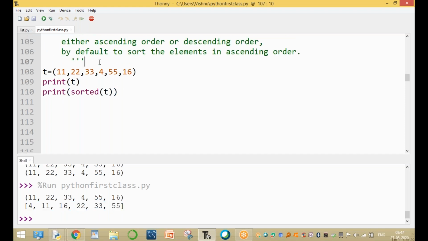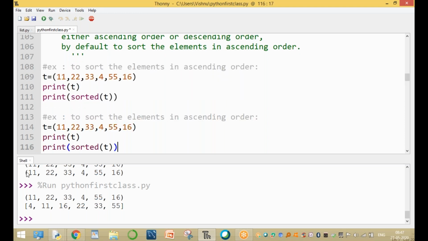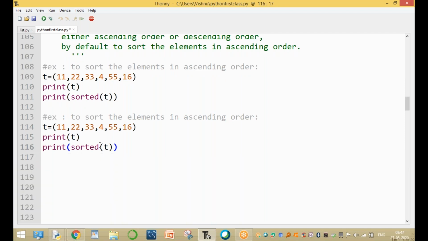Okay, here the example is to sort the elements in ascending order. By default, the order is ascending order without using anything. Same example, to sort the elements in descending order. Descending order means highest to lowest. Ascending means lowest to highest. This is called a descending order.